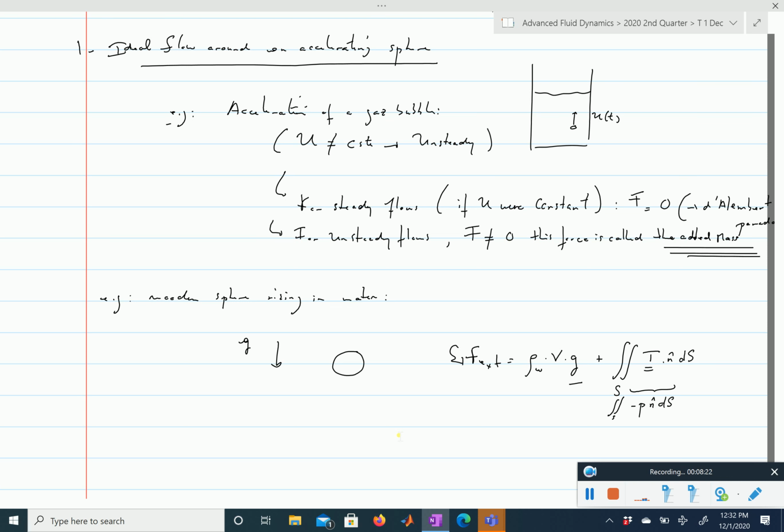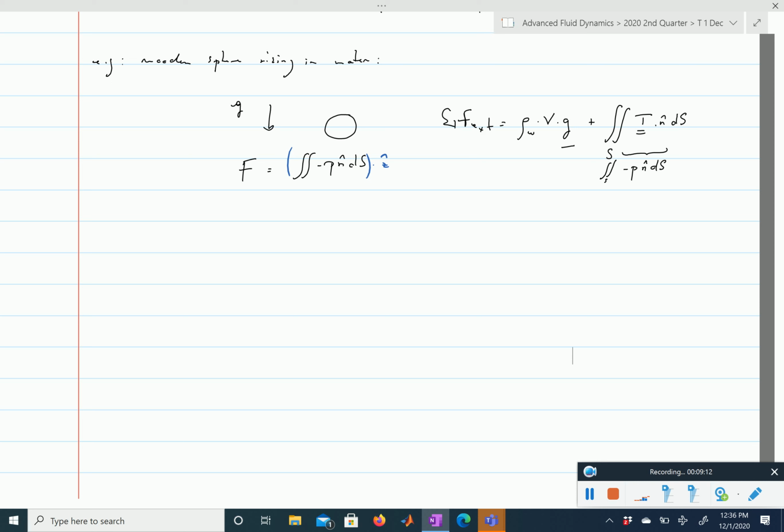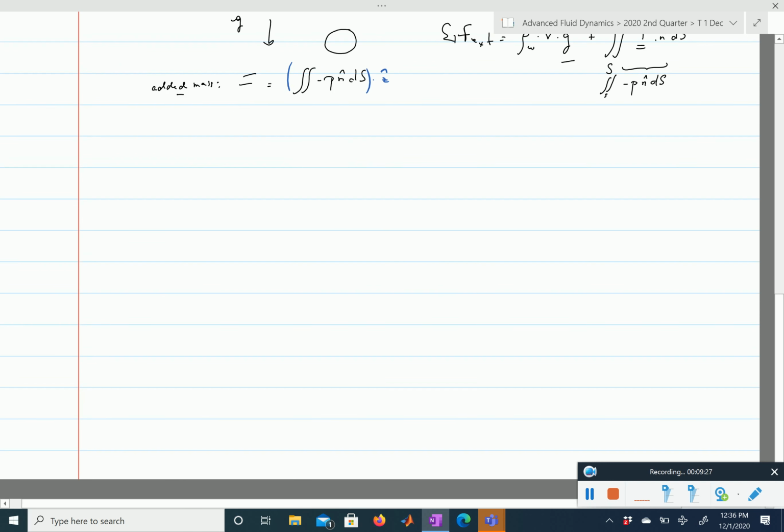Actually, I went a little bit too quickly here. It is not entirely true that this is the added mass, so we'll discuss it later on. The total force due to the fluid exerted onto the wooden sphere is this integral of the pressure. It's not really entirely the added mass, and you'll see why.